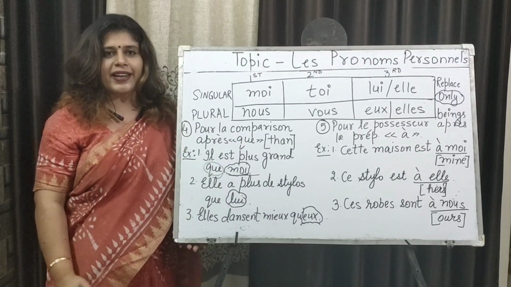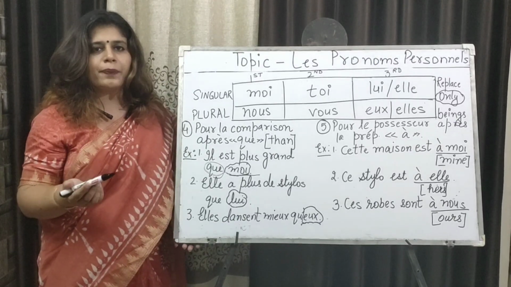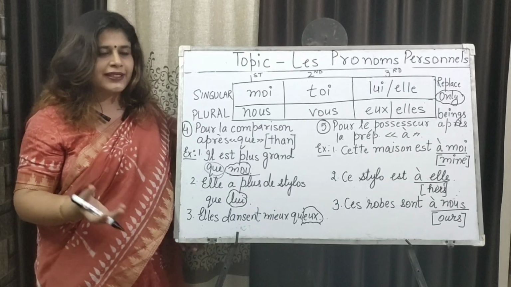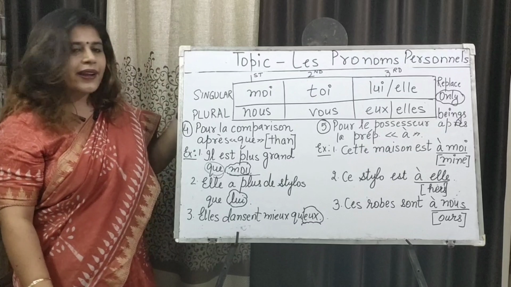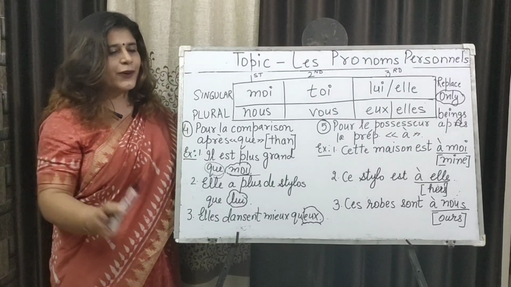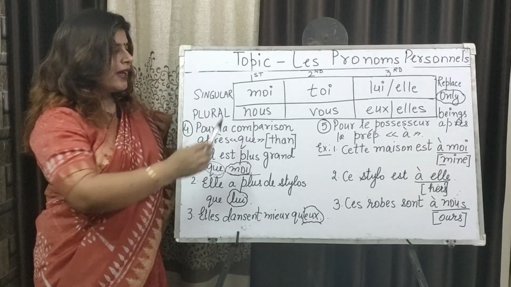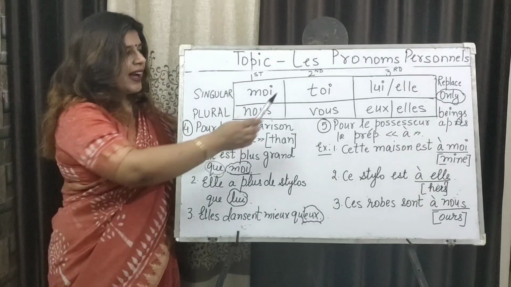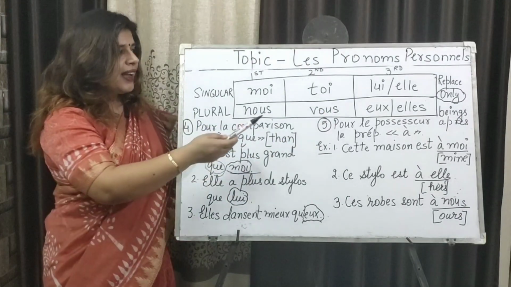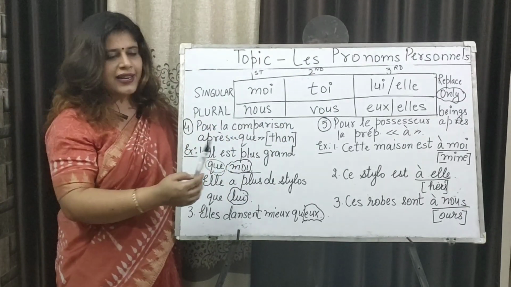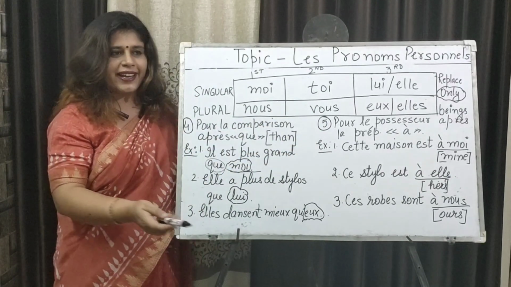And moving on to the last category, where we need to have the possessor. Now, where do we have the possessor? When we have an object with us. So, we have the object and then we are looking for its possessor. What needs to be done? We just need to add a preposition to it and it becomes a possessor. À moi, mine. À toi, yours. À lui, his. À elle, hers. À nous, ours. À vous, yours. And à eux, à elles means theirs.